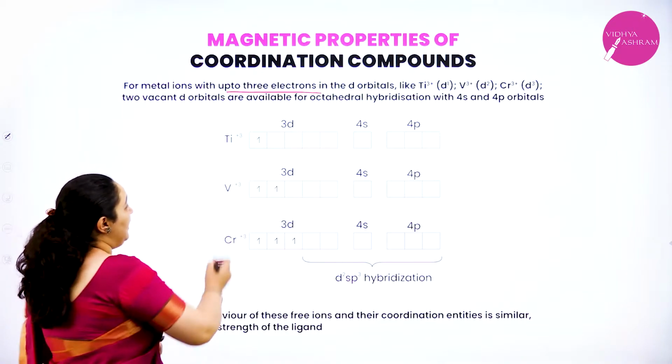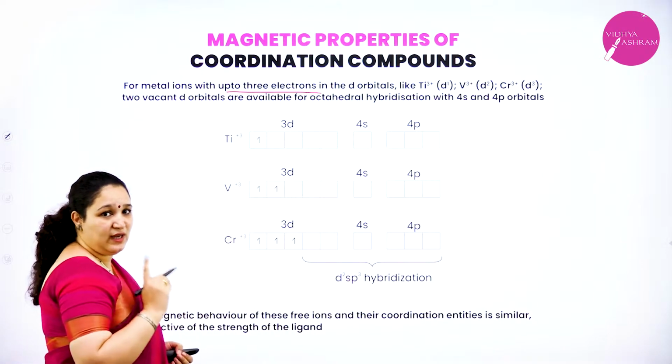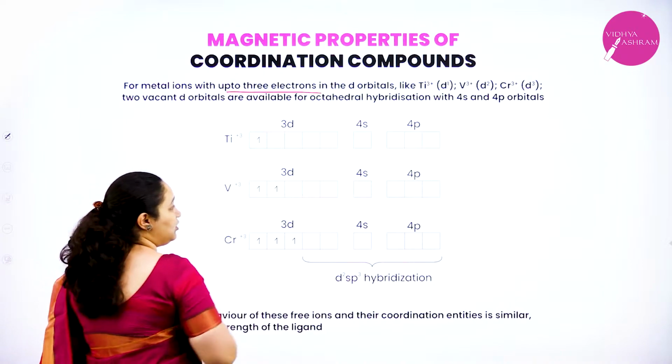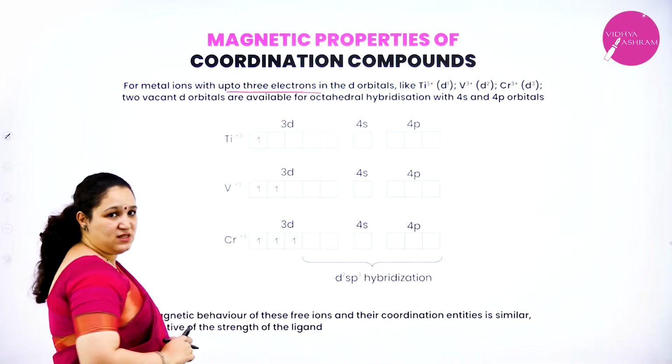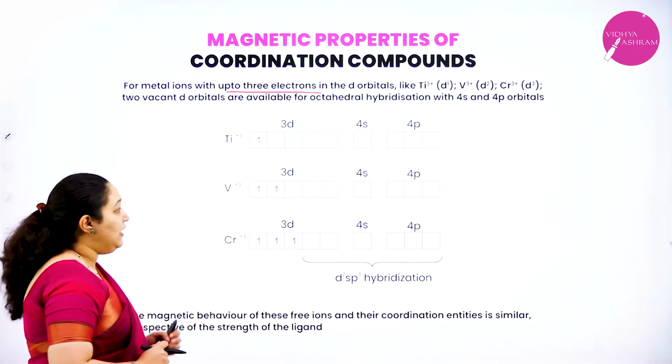For example, in titanium plus 3 state it has only 1 electron in the 3d orbital. In vanadium plus 3 state it has 2 electrons in the 3d orbital, and chromium in plus 3 state has 3 electrons in the 3d orbital.